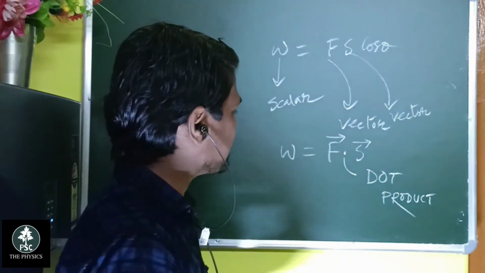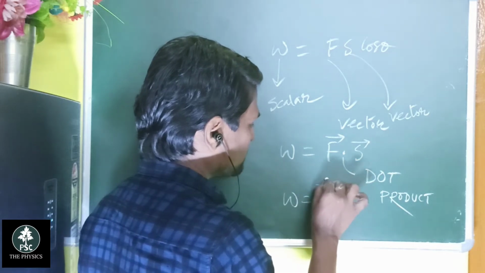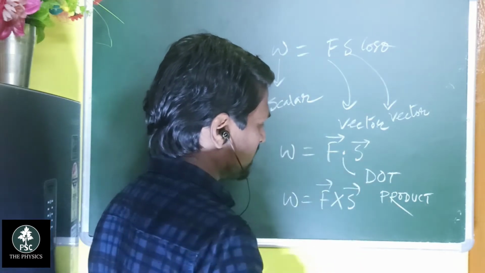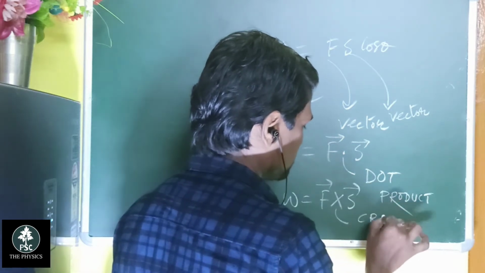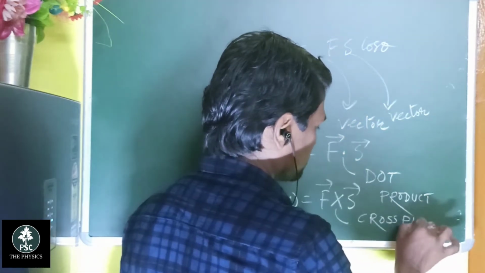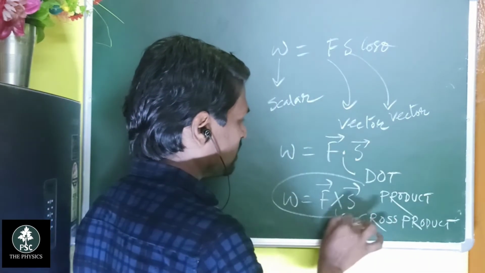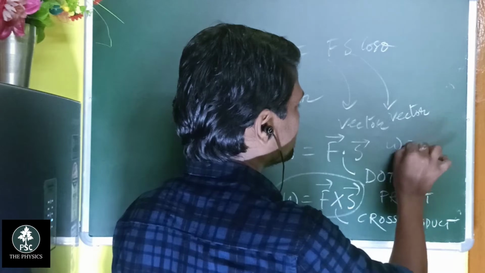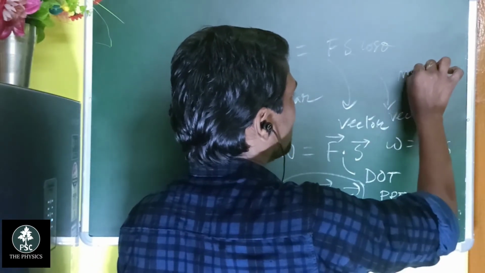Suppose the work done is written like this, then it is wrong. This is called the cross product. This is the wrong method. If you write F into S, then it is simple multiplication.